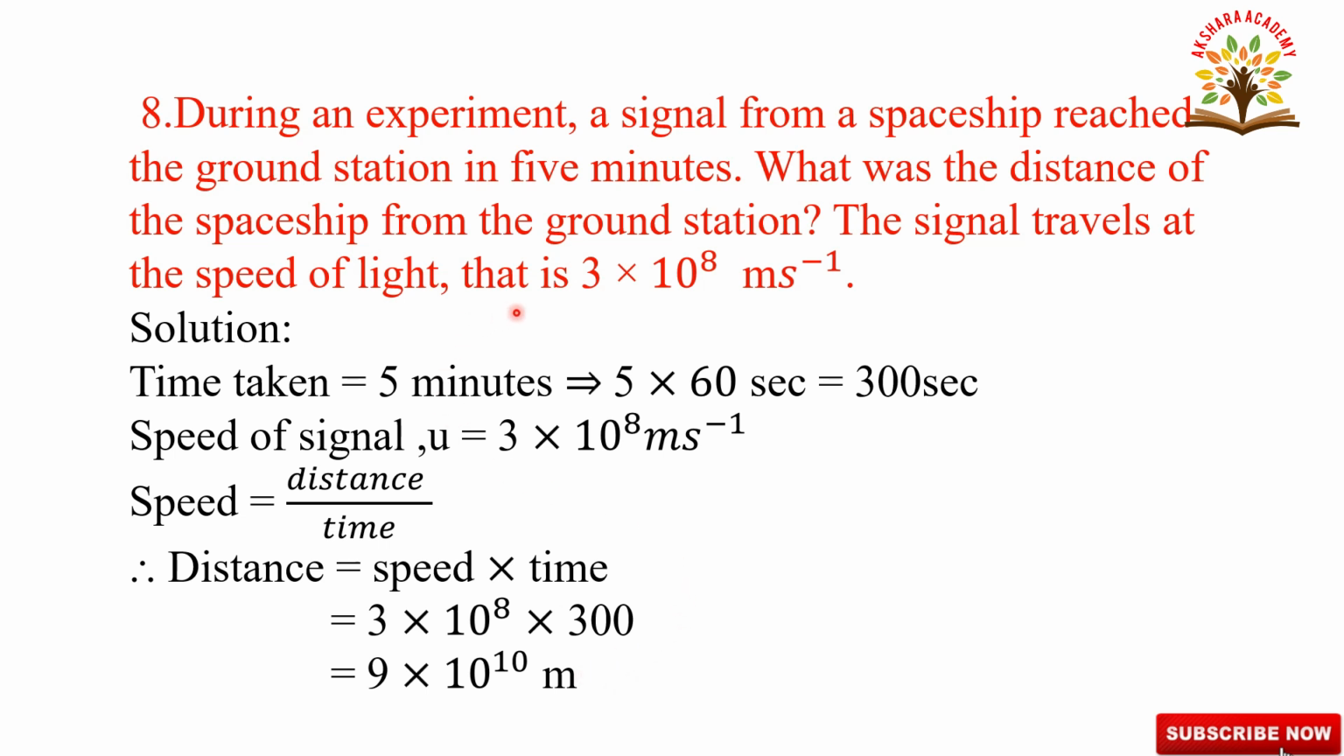Okay. You have to calculate the distance here. Formula for distance is speed into time. Speed is 3 into 10 to the power of 8 meter per second. Time after converting to seconds is total 300 seconds. After multiplication we are getting 3 3s are 9, 10 to the power of 8 into 10 square, total 10 to the power of 10 meters. Okay. Let us go to the next question, that is the ninth question.